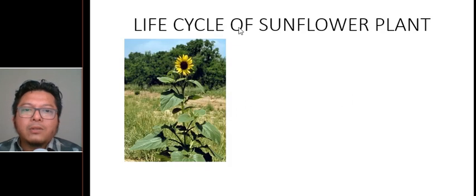So the next life cycle is of a sunflower plant. Now this is a sunflower plant. If you want, you can plant it. This is very nice, beautiful. It's not that big. It's tall, but not that tall.